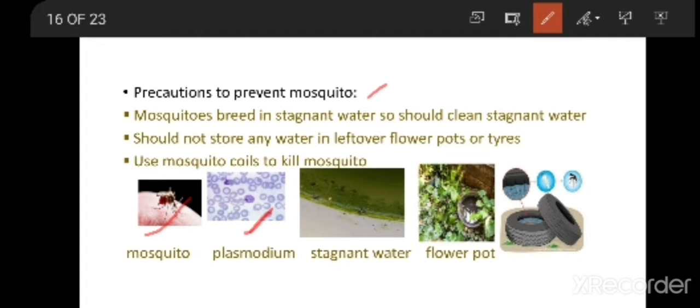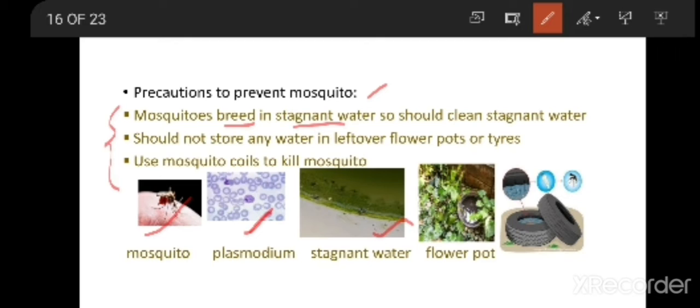Then how do we prevent these mosquitoes? First of all, you should know that mosquitoes breed in stagnant water. Mosquitoes' favorable place for reproducing is stagnant water. So if you take care that no stagnant water is present, if we clean stagnant water near our surroundings, then 50% of mosquitoes we can eradicate.